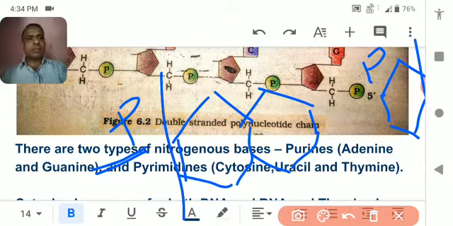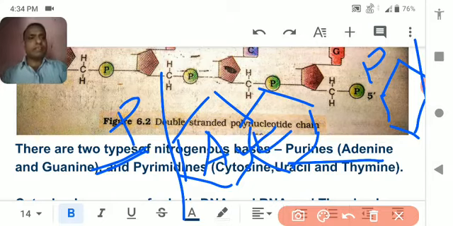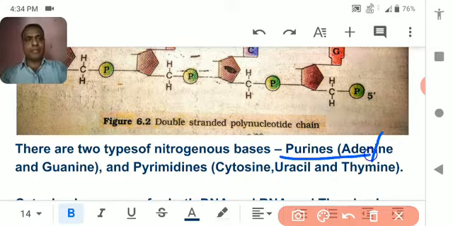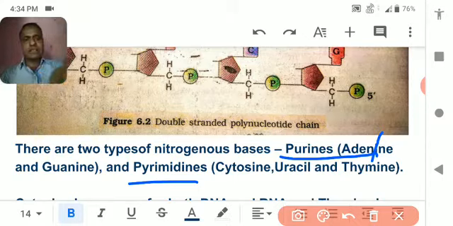So adenine is a purine, a nitrogen base with a double ring, which pairs with thymine in DNA. Once again I am repeating, there are two kinds of nitrogen bases, that is purine and pyrimidine. Purines are double ringed nitrogen bases.